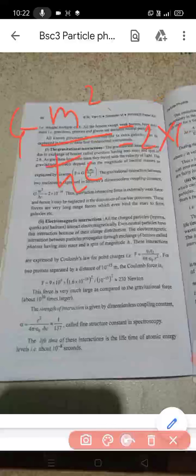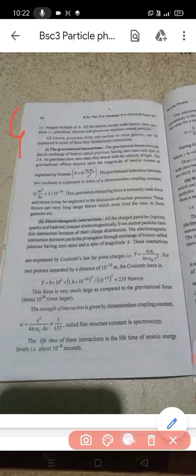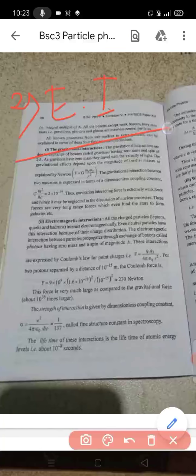Understood? Then the next one is the electromagnetic interactions. First one is the gravitational interaction. Second is the electromagnetic interactions. All the charged particles, leptons, quarks, hadrons, interact electromagnetically. Even neutral particles have these interactions because of their charge distribution.